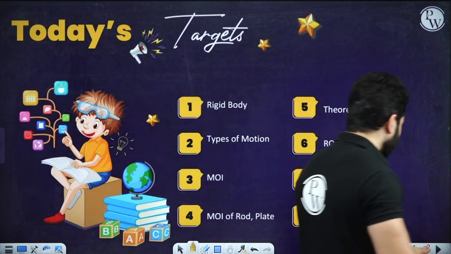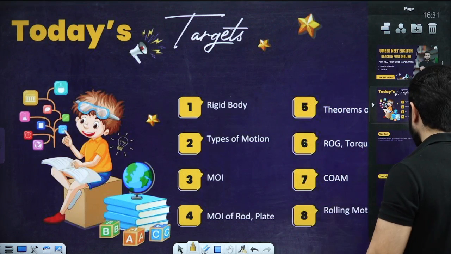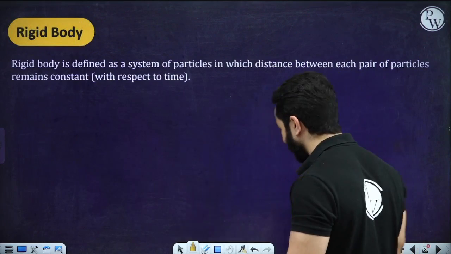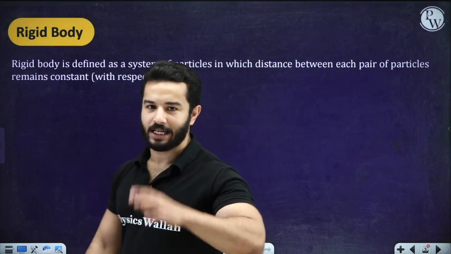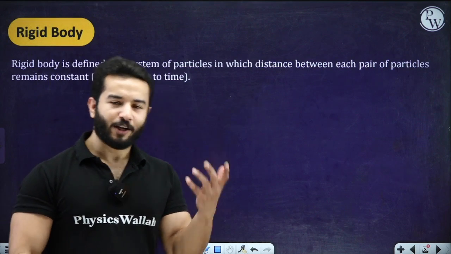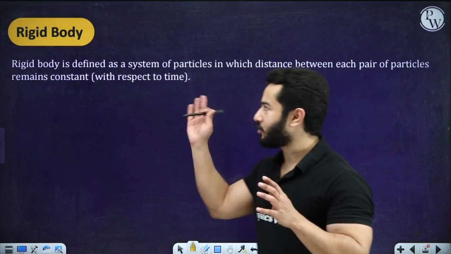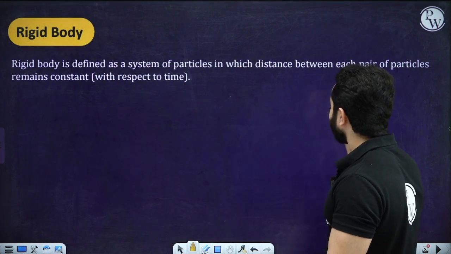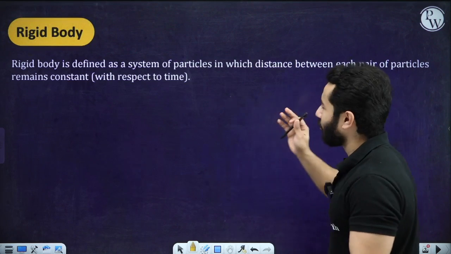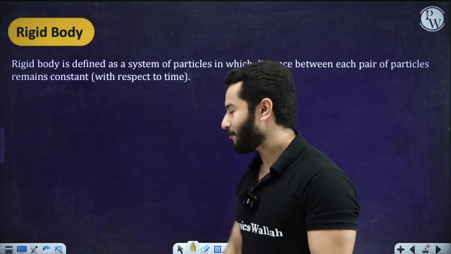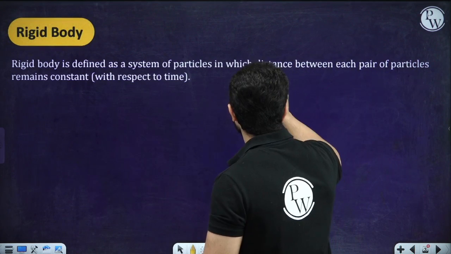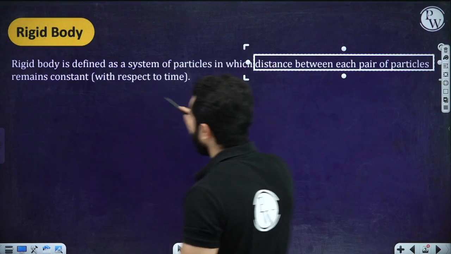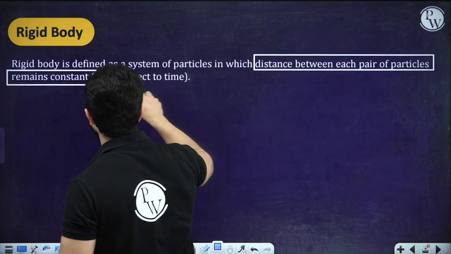So let's start our class with what we really mean by rigid body. What is the definition of a rigid body? The definition of a rigid body is quite simple. I have written it in front of you. A rigid body is defined as a system of particles in which the distance between each pair of particles remains constant.